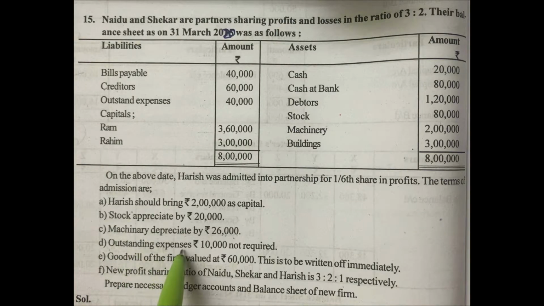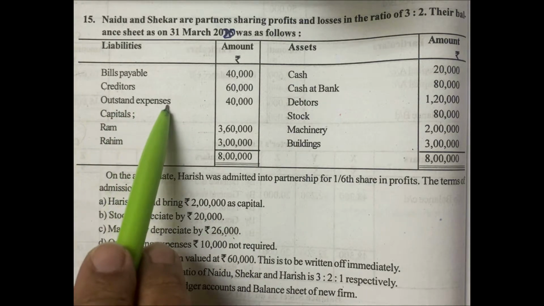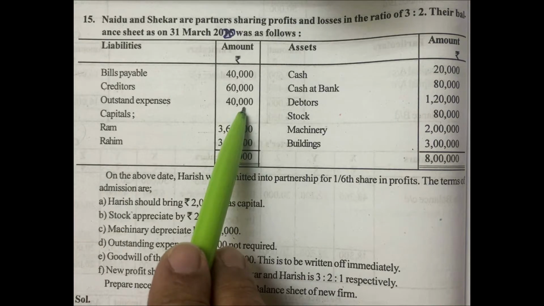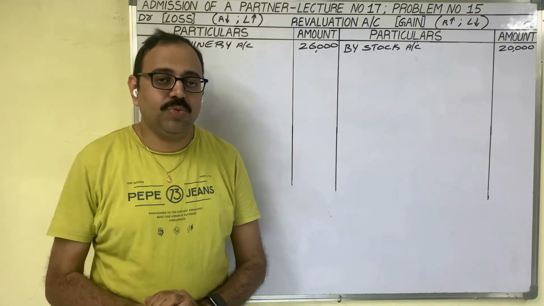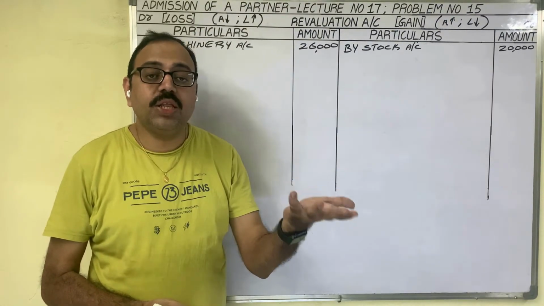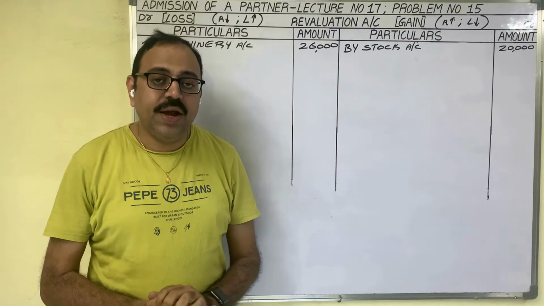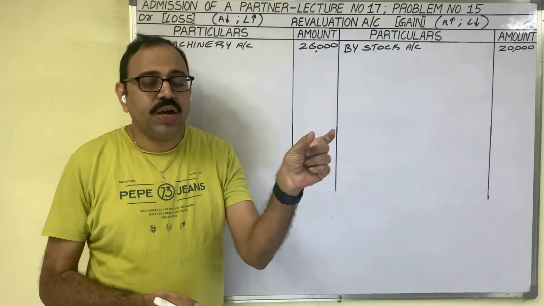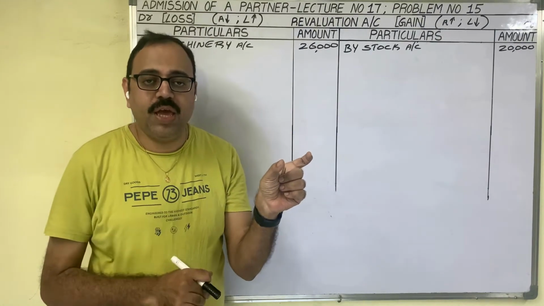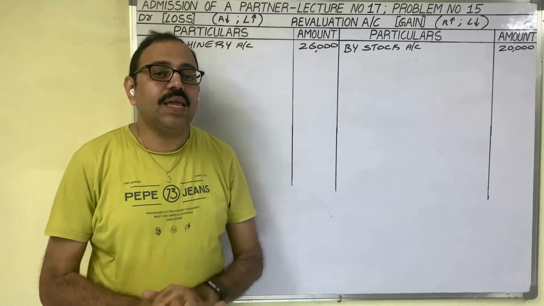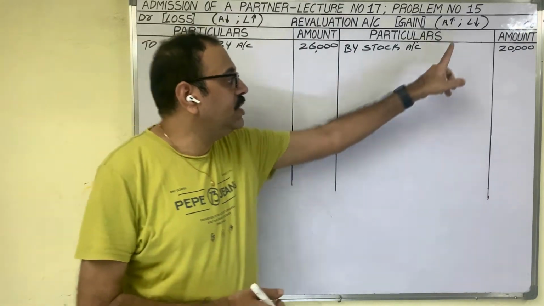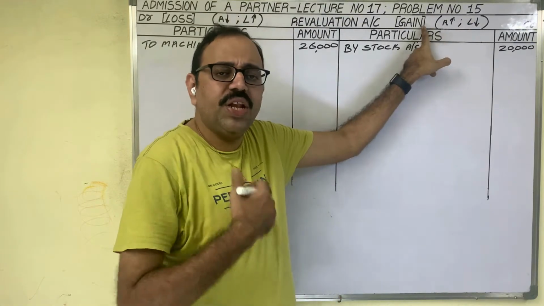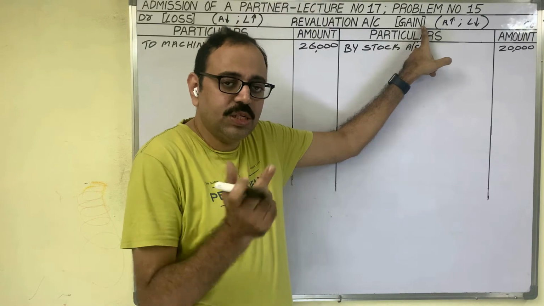Debit. D bit: outstanding expenses of 10,000 not required. In the old balance sheet liability side, the outstanding expenses amount is 40,000 rupees. The firm has to pay 40,000 rupees towards some expenses. And in the adjustments he is giving that out of that 40,000 rupees, 10,000 we need not pay. So outstanding expenditure is a liability and the liability value is reduced. If liability value decreases, it is a gain because we need not pay 10,000 rupees. That 10,000 is profit to us.